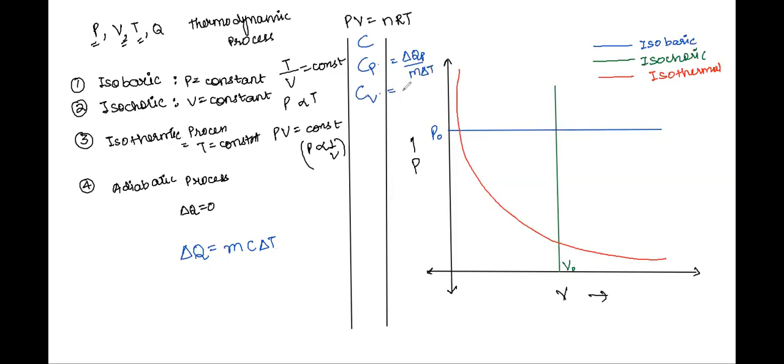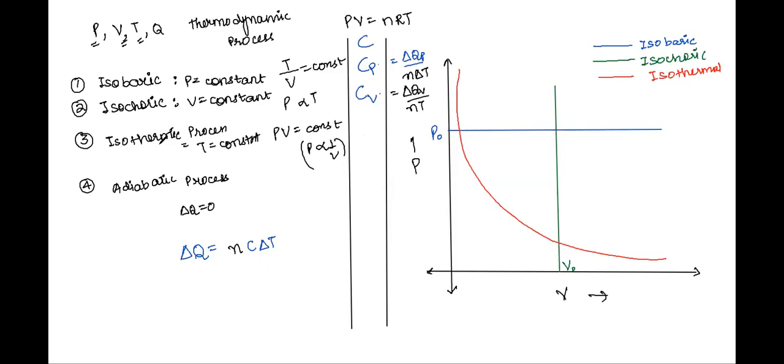Similarly, Cv will be equal to heat transferred at constant volume upon, instead of m dT, you can also write n dT, where n will be the number of moles instead of the mass m. So you'll have Q upon n dT. Similarly here, upon n dT.